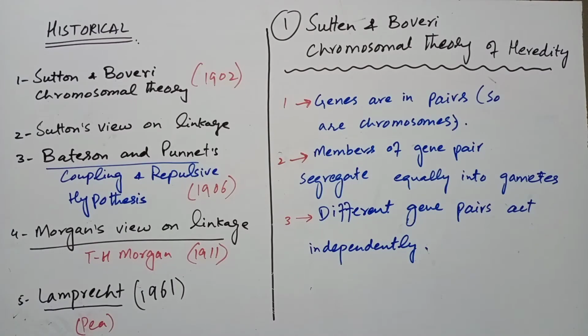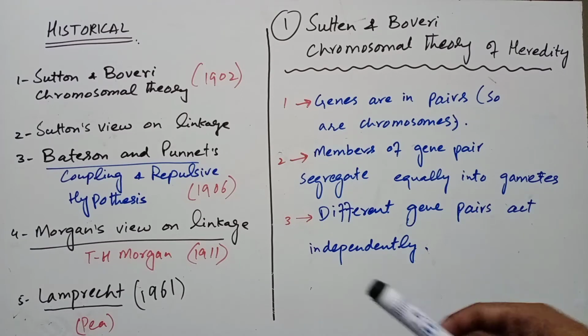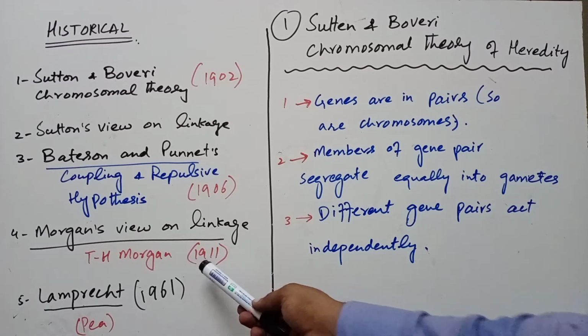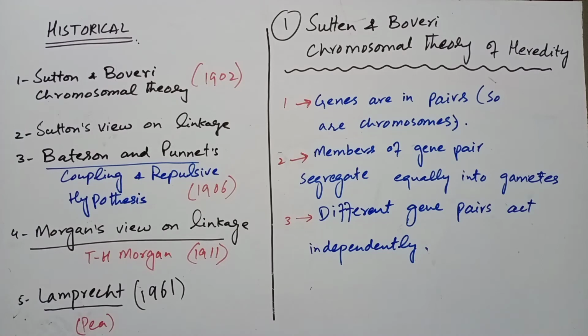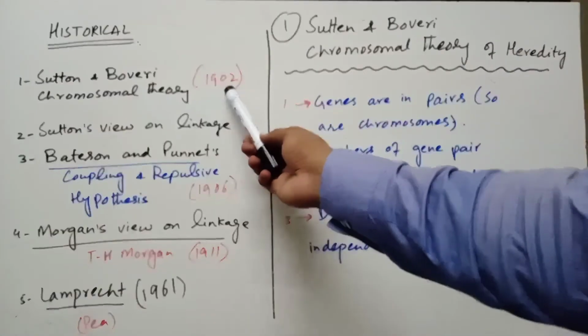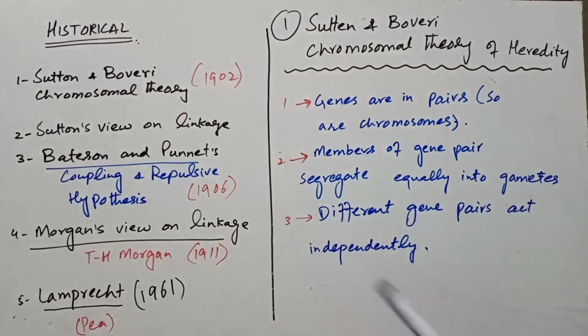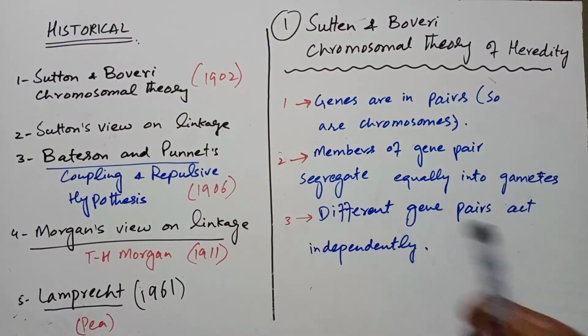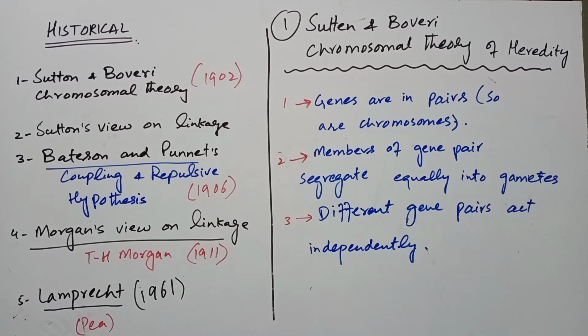Now we are going to study a historical perspective of genetic linkage. The hypothesis that linked genes tend to remain in their original combinations because of their location on the same chromosome was advanced by T.H. Morgan in 1911. But prior to Morgan, Walter Sutton and Theodor Boveri in 1902, and Bateson and Punnett in 1906, had given some hints about the phenomenon of linkage.